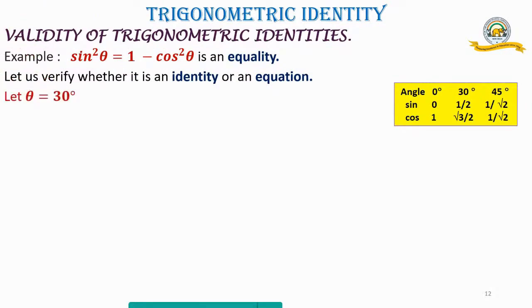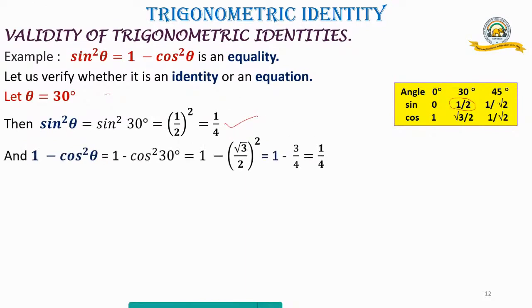So I took any value of theta. So I took theta equals 30 degrees. Now I'm taking first the left hand side, sine square theta. What is that? Sine square 30 degrees, because theta is replaced by 30 degrees. Now look at our tables. What is sine 30? That is equal to half. So here we've got the value. So I substitute and square up that half square. So I've got here 1/4. Now let us look at the right hand side. 1 minus cos square theta, that is equal to, I'll replace theta by what again? The same value which I chose, 30.